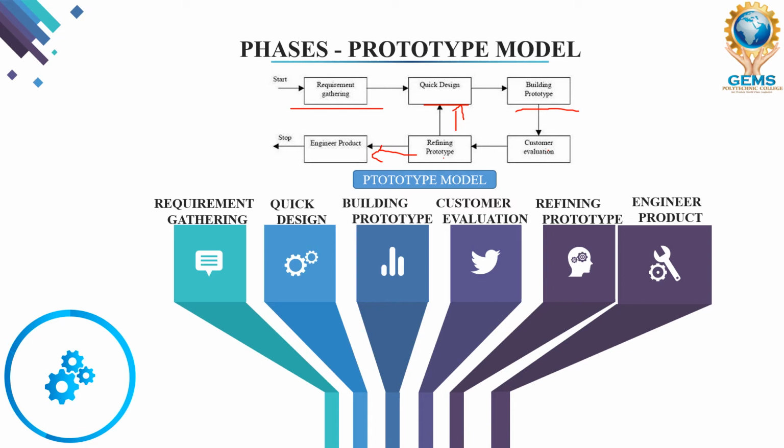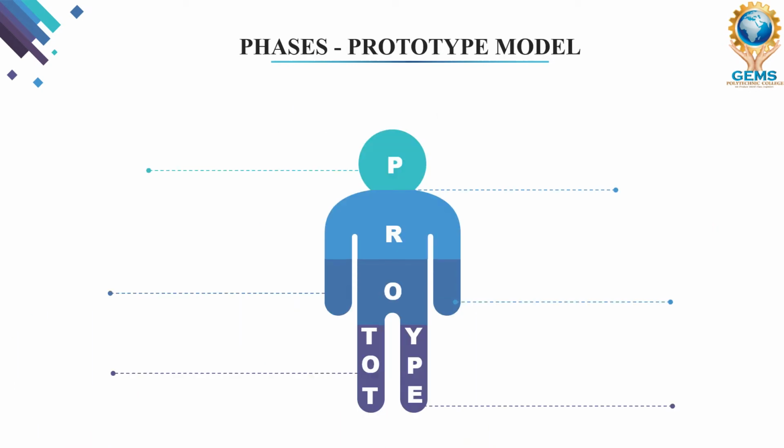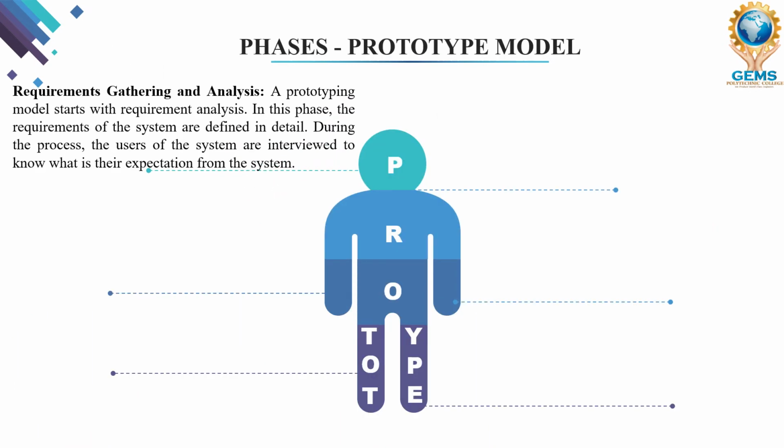Now I am going to explain each phase clearly in this video lecture. So first phase, requirement gathering. In requirement gathering and analysis, we gather all the requirements from the customer, and with the help of some expert team or senior team members, we analyze the requirements for giving the quick design.